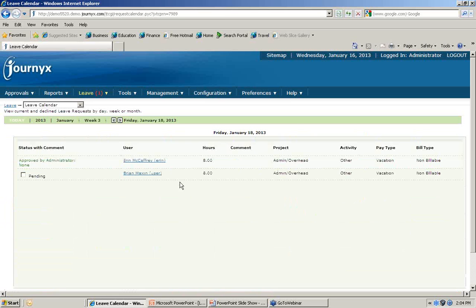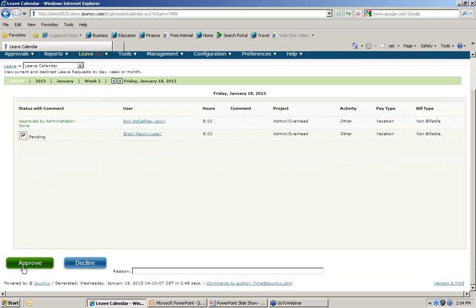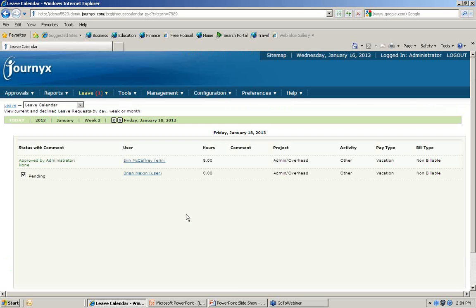So I'm clicking on Friday. You can see this one's already been approved. The request that I just submitted for approval is sitting here, and I could check that and approve or decline that request. If I was going to decline that request, I can put a reason for declining that request in this text box. And when I hit the decline button, that will appear both in the employee's leave request management screen and also in an email that you can send back to the employee when you approve or decline their leave request.